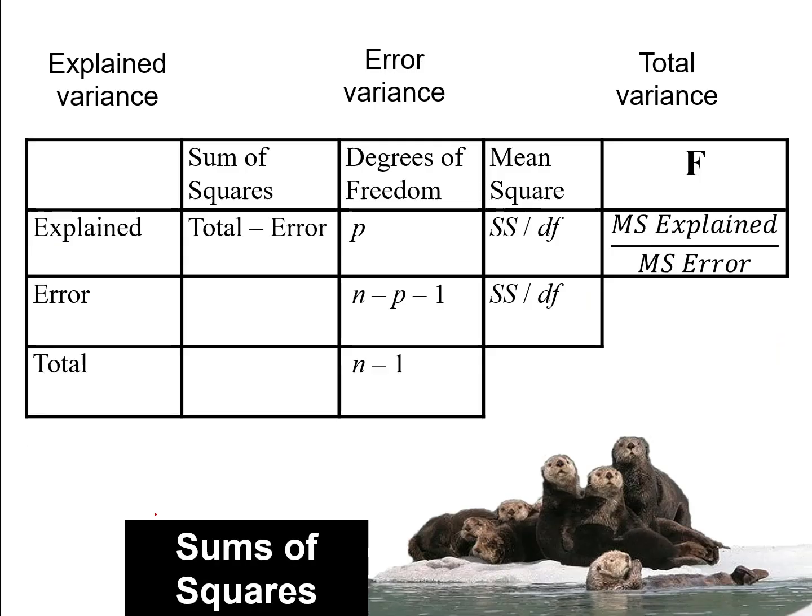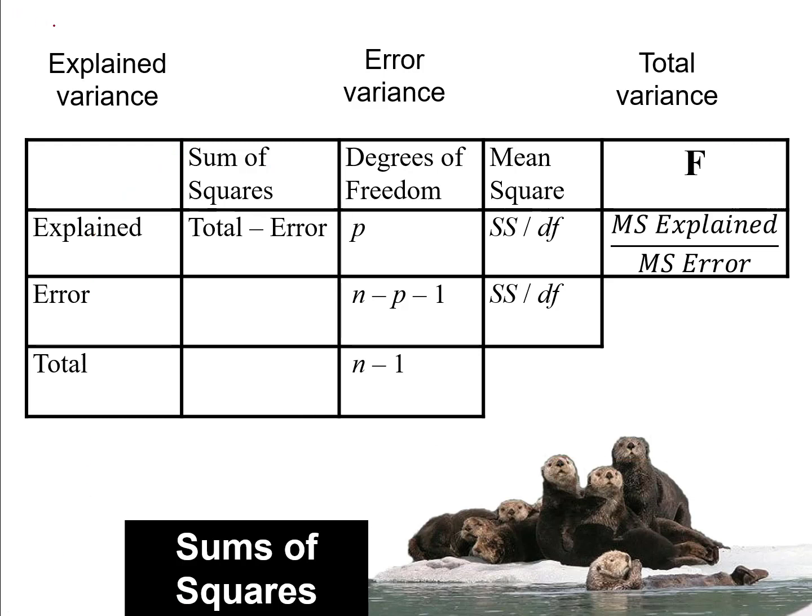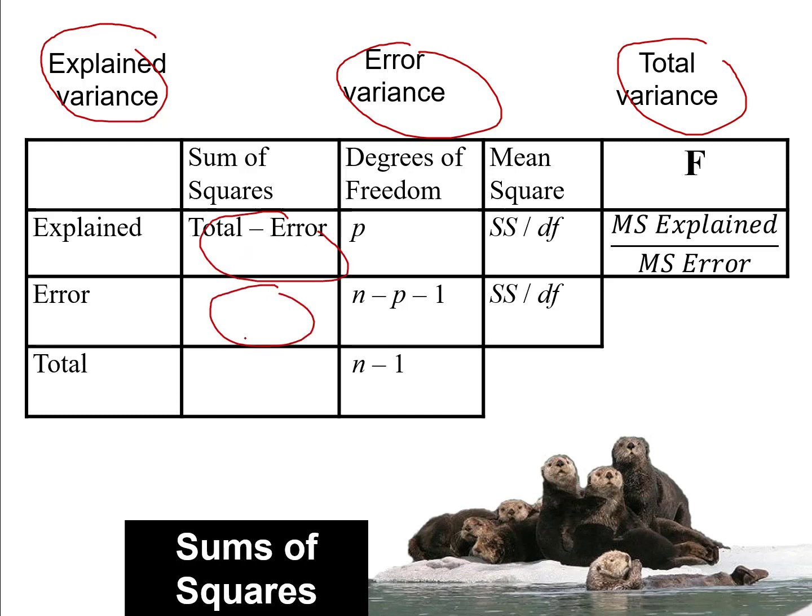And recall from our previous unit on multiple regression that we addressed the Omnibus question by doing an analysis of variance. We used this ANOVA table right here. We used this table to address the Omnibus question. That is, we calculated an explained variance sums of squares, an error variance sums of squares, and a total variance sums of squares. And we put them in our table.